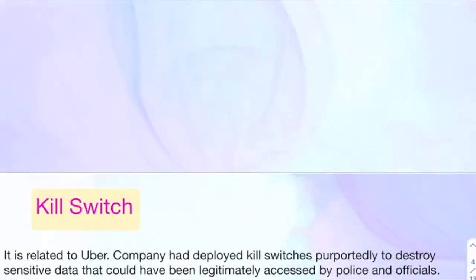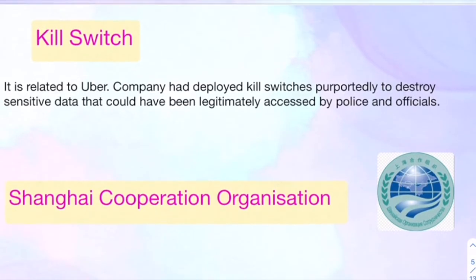Let's move ahead to the next section, which is kill switch. It is a very catchy word, and sometimes UPSC goes for this word, so that's why I have covered this. It is related to Uber. Uber had a kill switch kind of thing built into their system, so that in case any law enforcing agency ever tried to access those documents, they could just push the kill switch and all the data would be deleted immediately. So this is what a kill switch is, and that's why it was in the news, right?